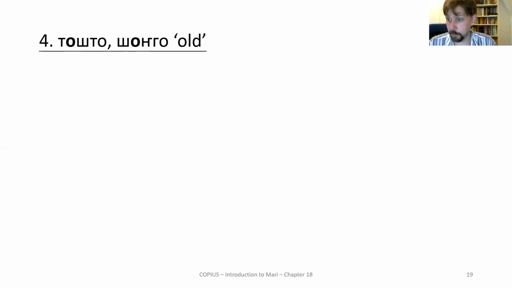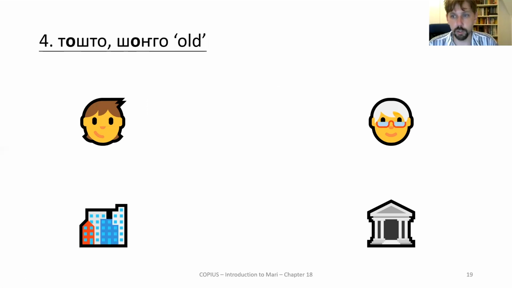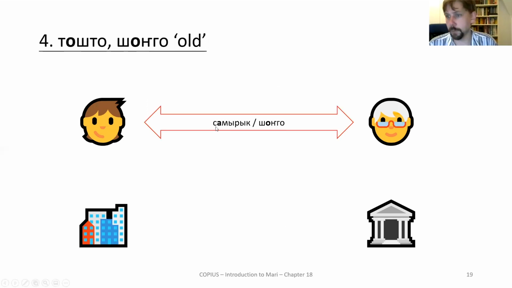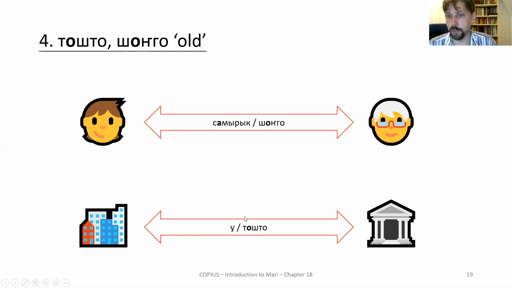They are not synonymous. Basically, shongo, old, is the opposite of samarik, young. So if somebody is not young, but old, then that person is shongo. Toshto, on the other hand, is the antonym, the opposite of new. Something that is not new is old, toshto.